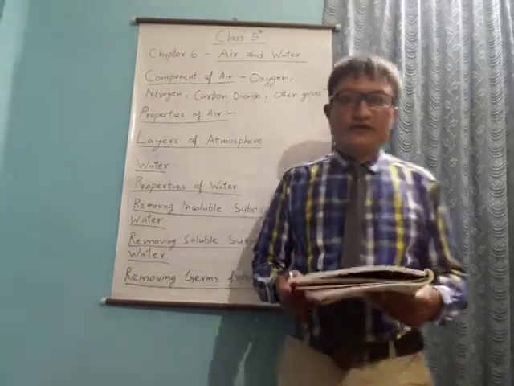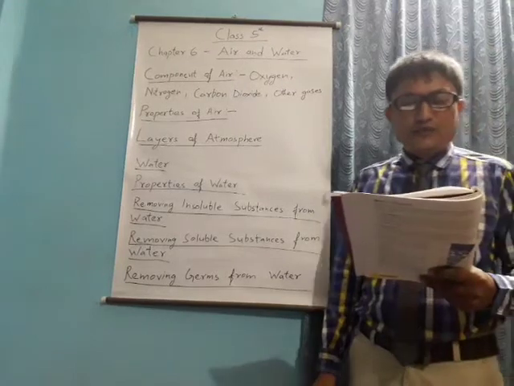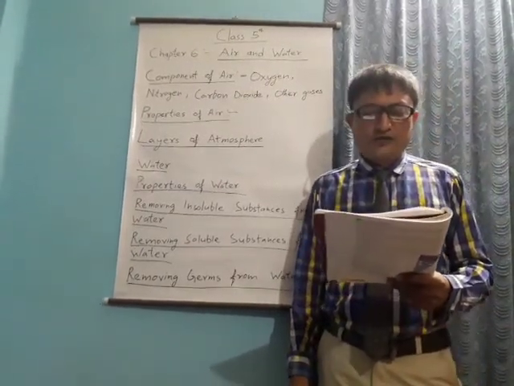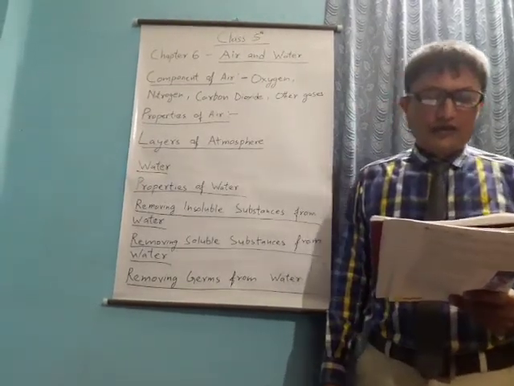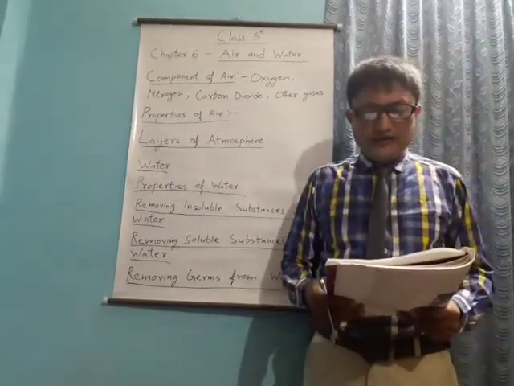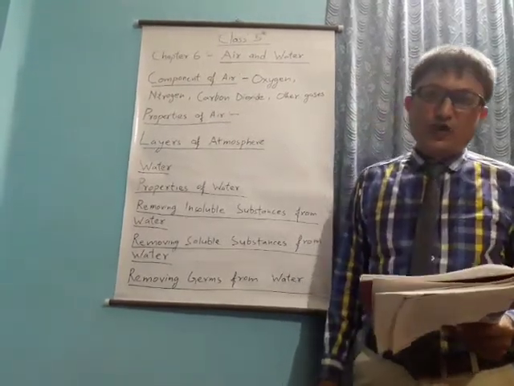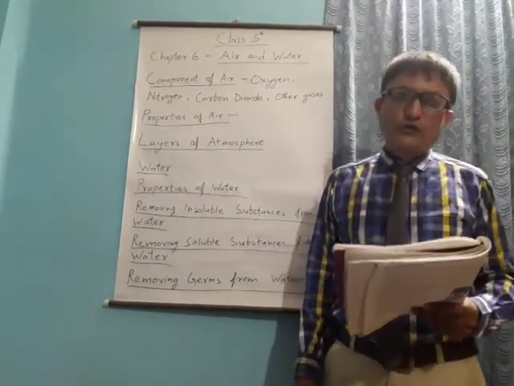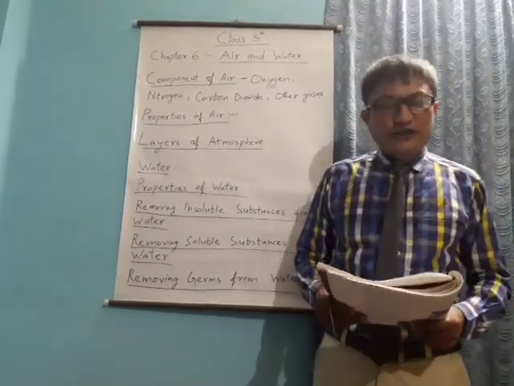Now, water. We read about water. What is the most abundant substance available on the surface of Earth? About 3/4 of the Earth's surface is covered with water. In nature, it is found in all the three states of matter: solid, liquid, and gas. It is found in oceans, rivers, lakes, and other water bodies.